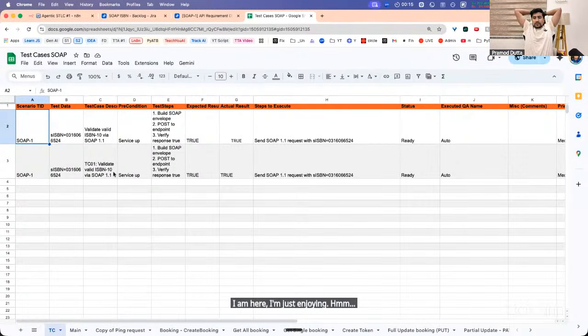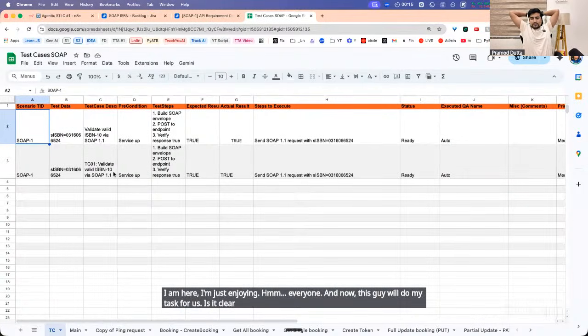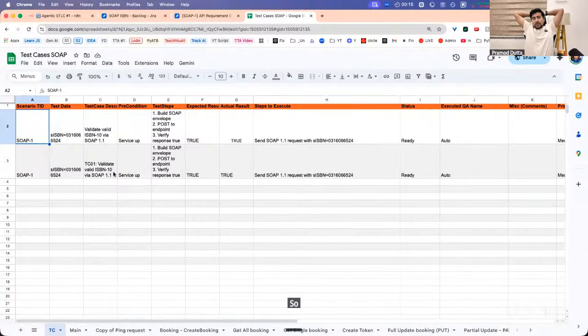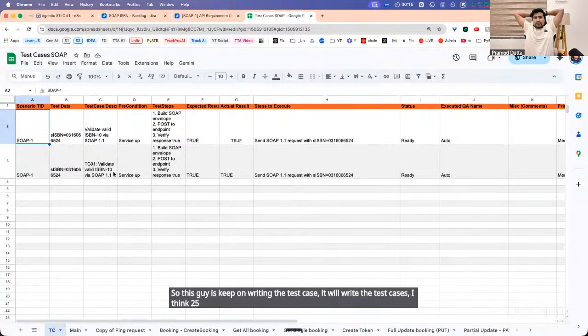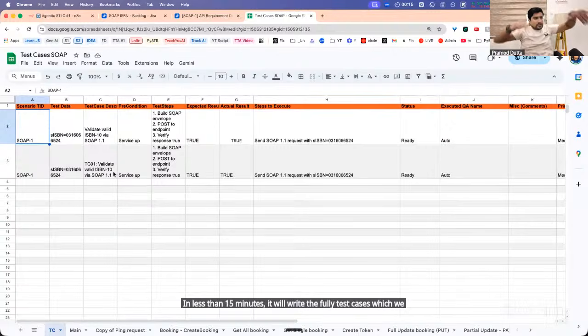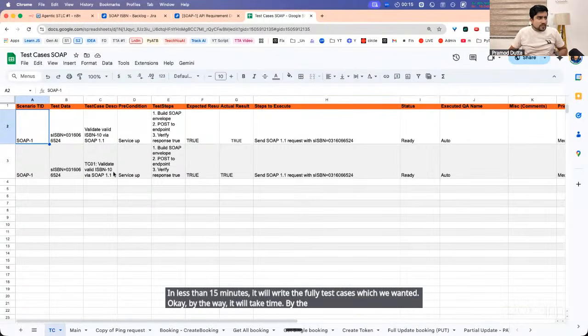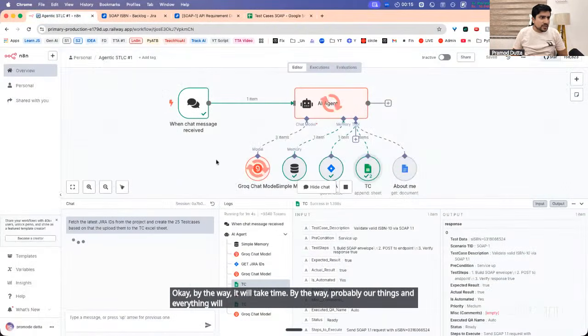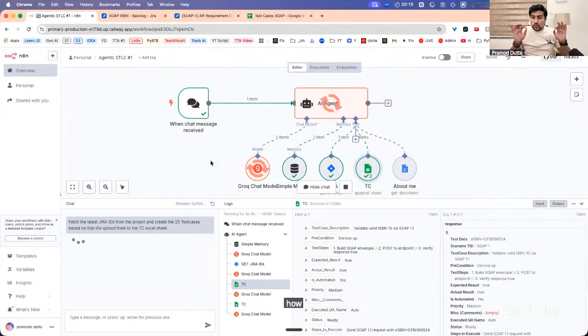And now this guy will do my task for us. Is it clear or not? How many of you are clear? So this guy keeps on writing the test cases. It will write 25 plus test cases in less than 15 minutes, the full test cases which we wanted. By the way, it will take a little time. But how exactly this is working, let's create it.